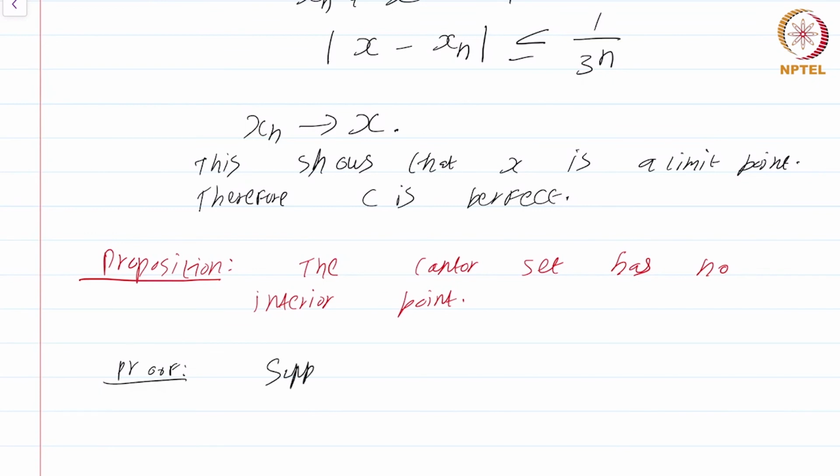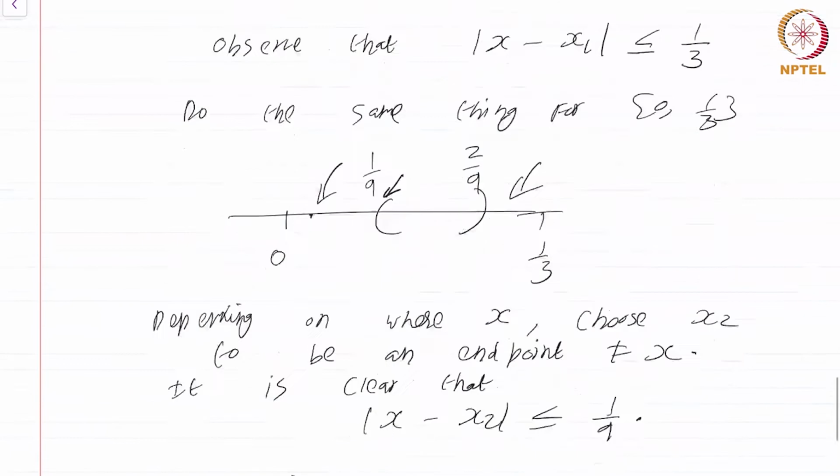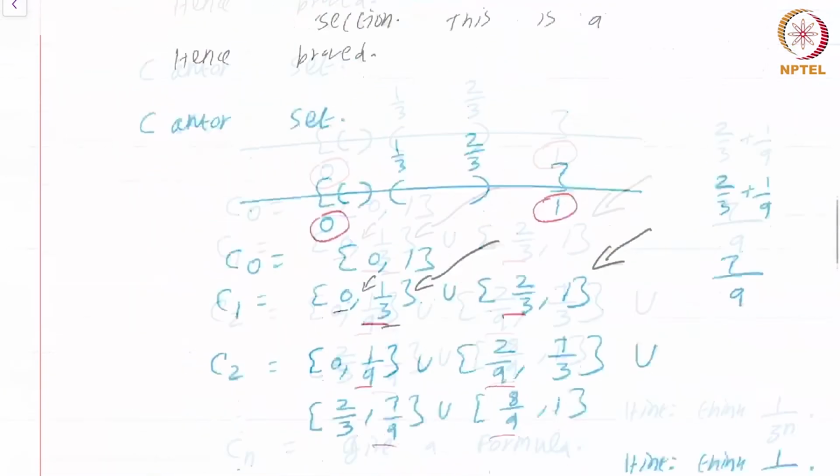Suppose it had an interior point. That means some open interval AB is going to be a subset of the Cantor set. That's the only way by which the Cantor set can have an interior point. Suppose AB is contained in C. This is simply not possible. I'm not even going to write down the full proof. I'm just going to focus here.